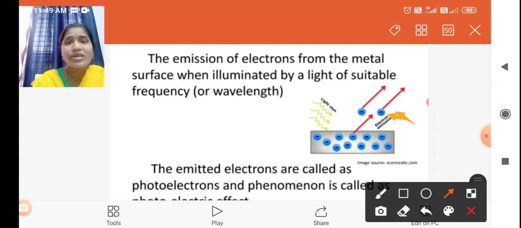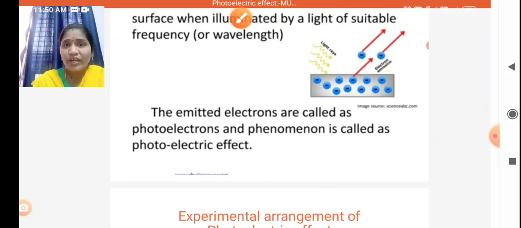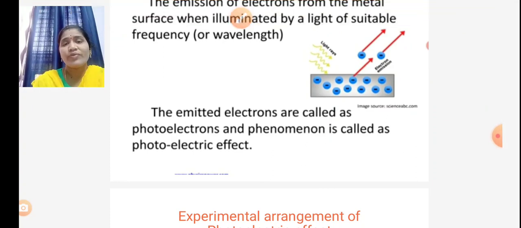Photoelectric effect means when light of the required frequency is incident on a metal plate, the metal plate emits electrons from its surface. Those emitted electrons are called photoelectrons.